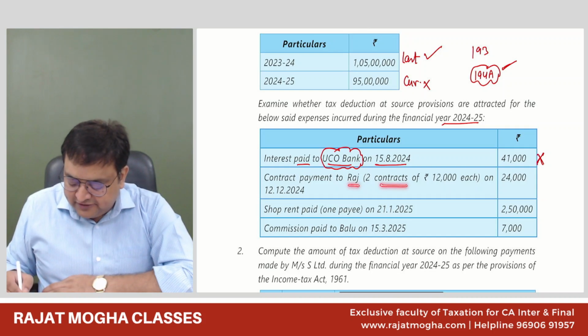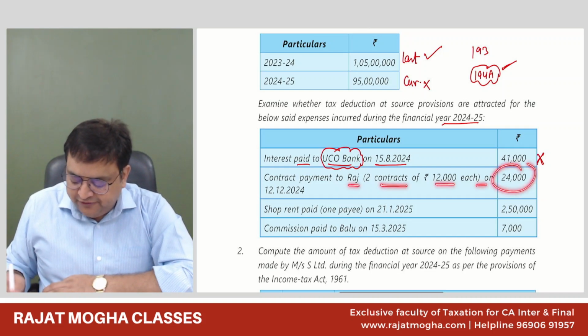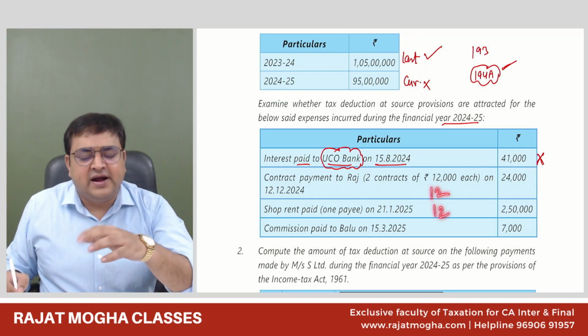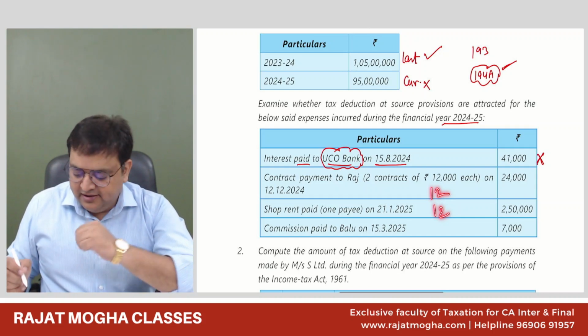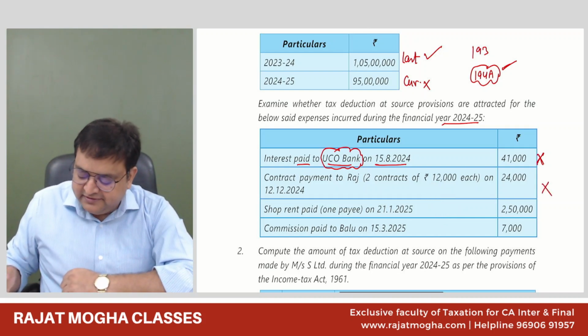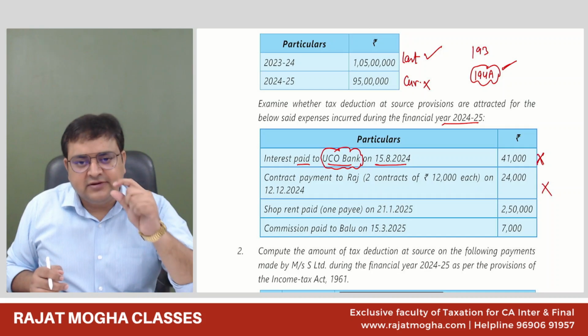There are two contracts of 12,000 each, total 24,000. See, 12,000, 12,000. None of the single contracts is going beyond 30,000. The aggregate is also not going beyond 1 lakh. So there would be no TDS implications here as well. Why? Because of the threshold limit.